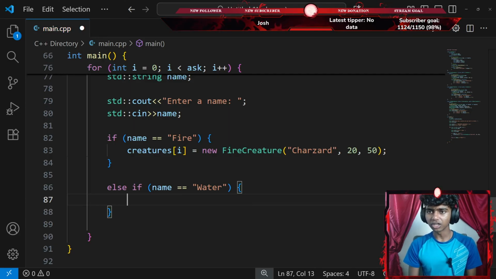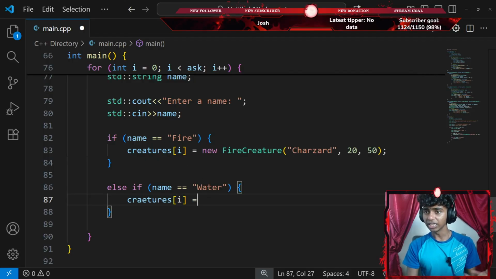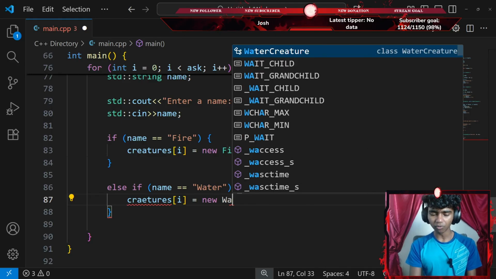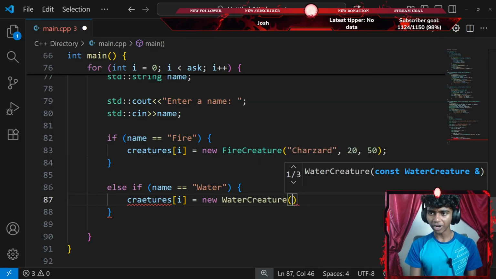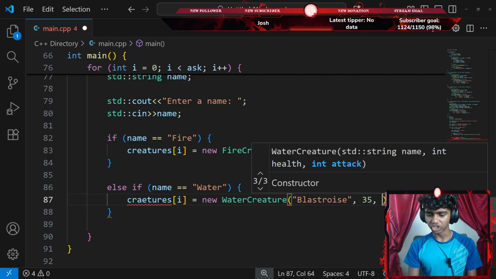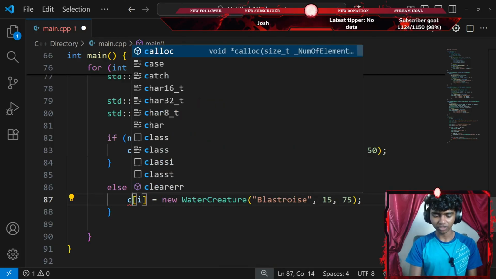And then I'm going to do something like my creatures at index of i equals to, let's say, a new, so a memory address of my water creature. Okay, with a pair of parentheses, my water creature is going to be called Blastoise. There we go. And Blastoise, let's say, has 15 attack and 75 HP. And then I'm going to end that with a semicolon. This is going to be my creatures array.